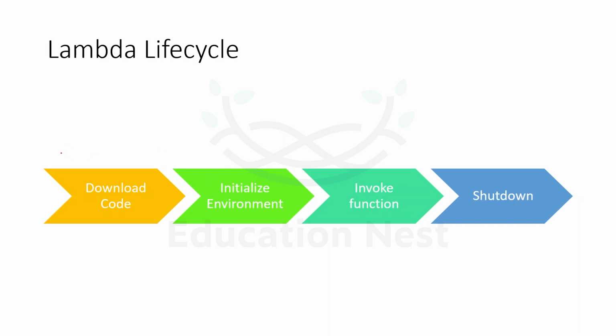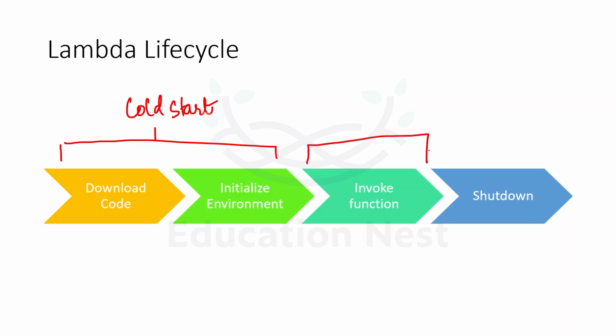Out of these 4, the first 2 phases are under cold start. The lifecycle starts whenever our Lambda function is invoked. The next things are invoking the function and shutting down. So this basically is our warm start.